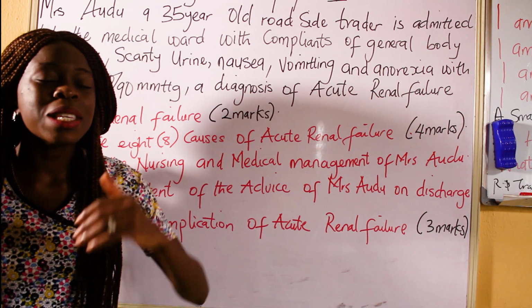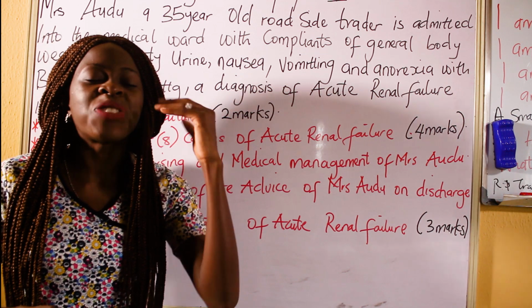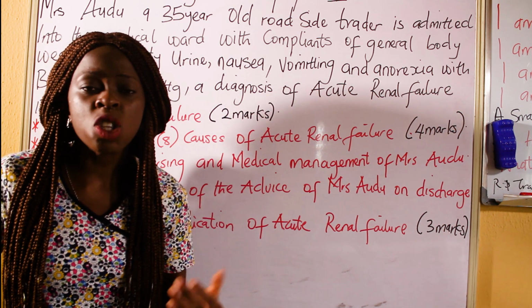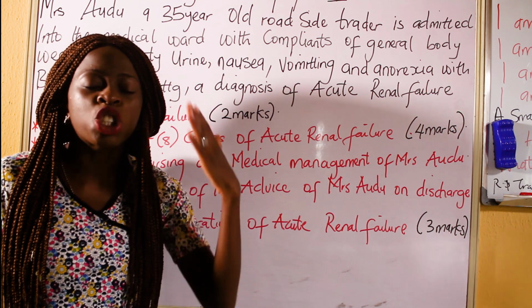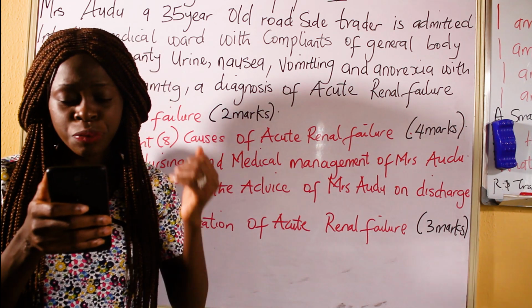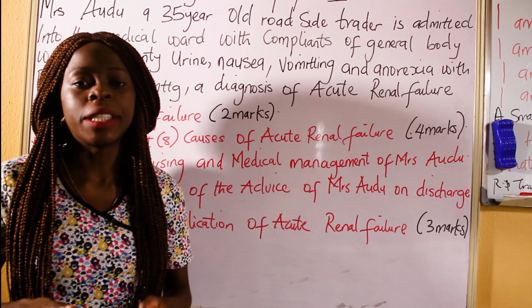So in simple terms, it's simply the inability of the kidney to carry out its normal function, thereby resulting in increased nitrogenous waste and urine output of less than 400 ml per day.